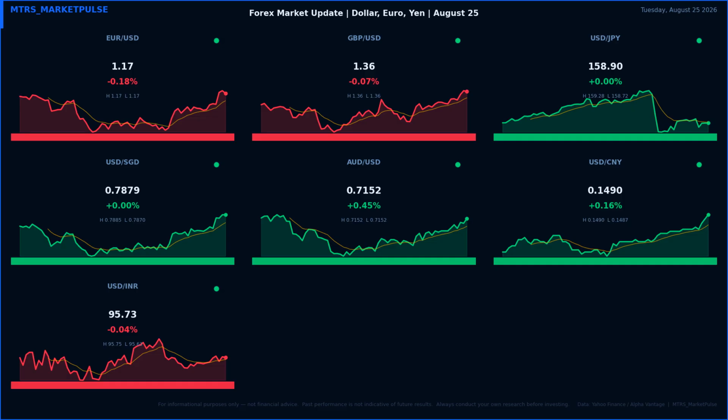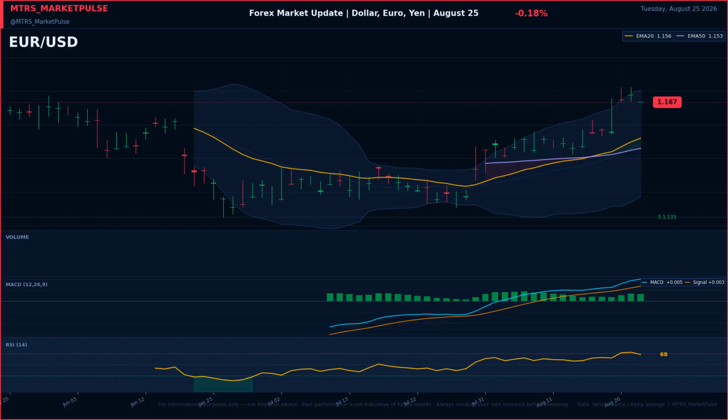Here is a snapshot of how the major currency pairs are trading today. Euro to US dollar is trading at 1.17, losing 0.18% on the session. The world's most traded pair is driven by ECB versus Fed rate differentials. Currency markets are reacting to panel remarks about the European economy during a discussion on the global economic outlook at the World Economic Forum.